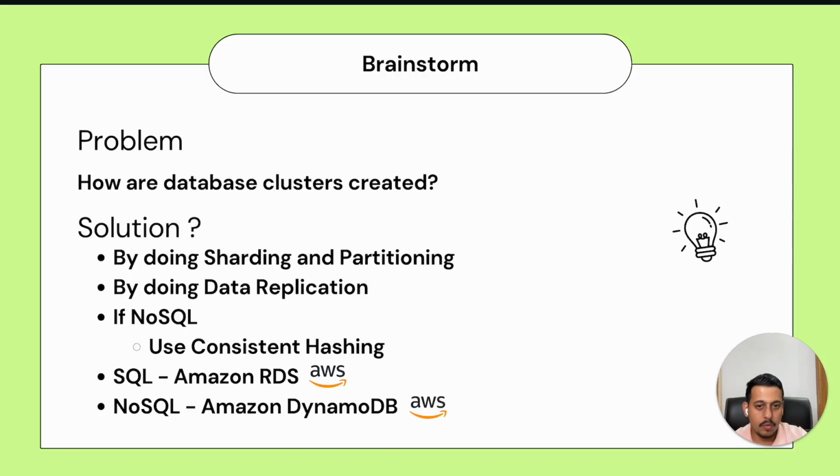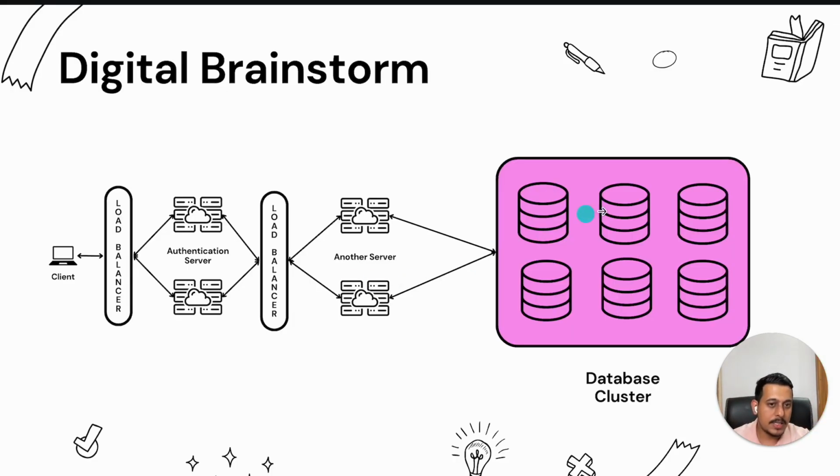Brainstorming further. What I explained here is sharding and replication. Basically dividing it into multiple databases and then replicating it. This one is the first type of database. This one is the second type of database. This one is the third type of database. These are copies of one another. And this is called a database cluster.